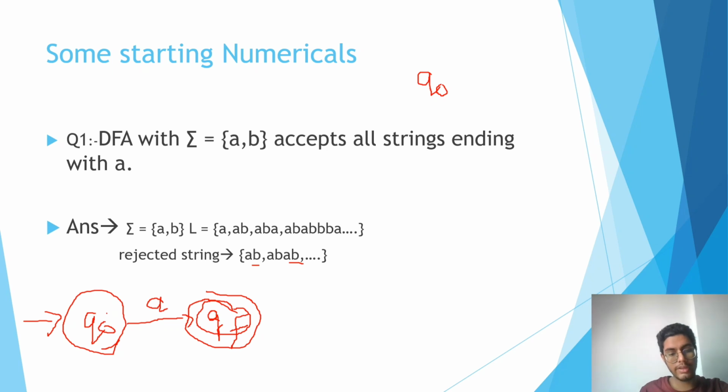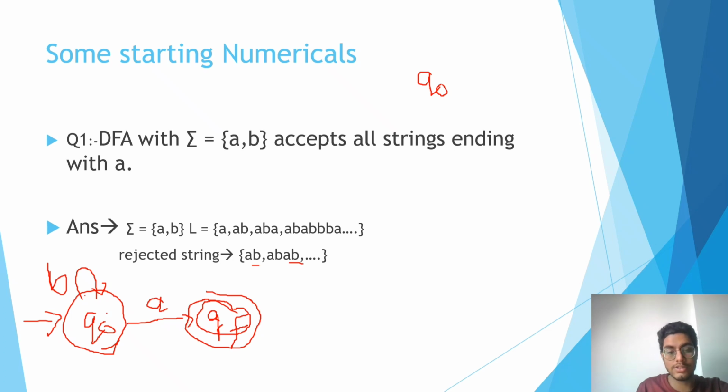Now what if B comes? As I said, we have to define each and every possible output of every string. So if B comes here, then we won't let this string go to the final node, we will let it stay at the initial state only. If B comes, it will stay on Q0 only, and it won't go further until A comes. Now on every state we have to define the transition. That is the most important thing here.